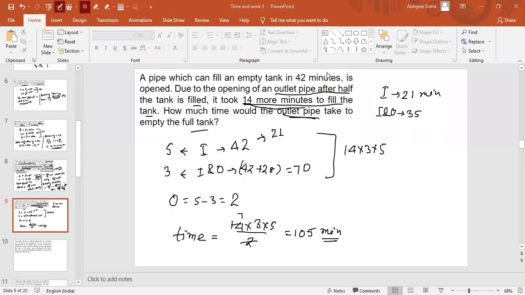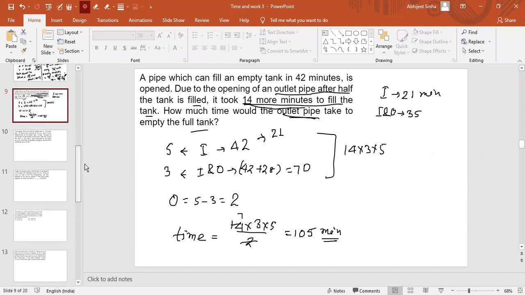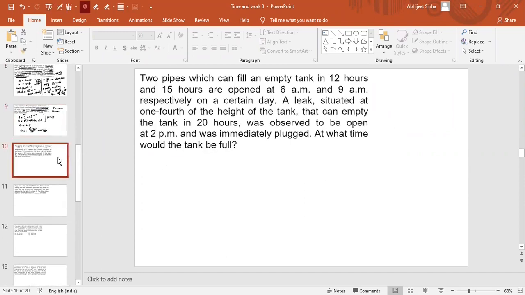Very good. Chalo, so should we move to the next question? And the next question will be the last question for today. I have taken many more questions also, but for today I will stop here.